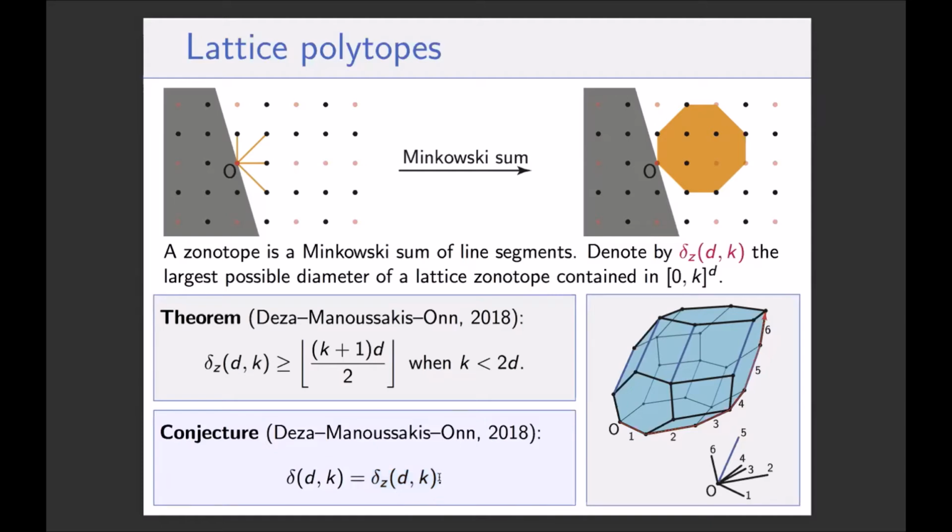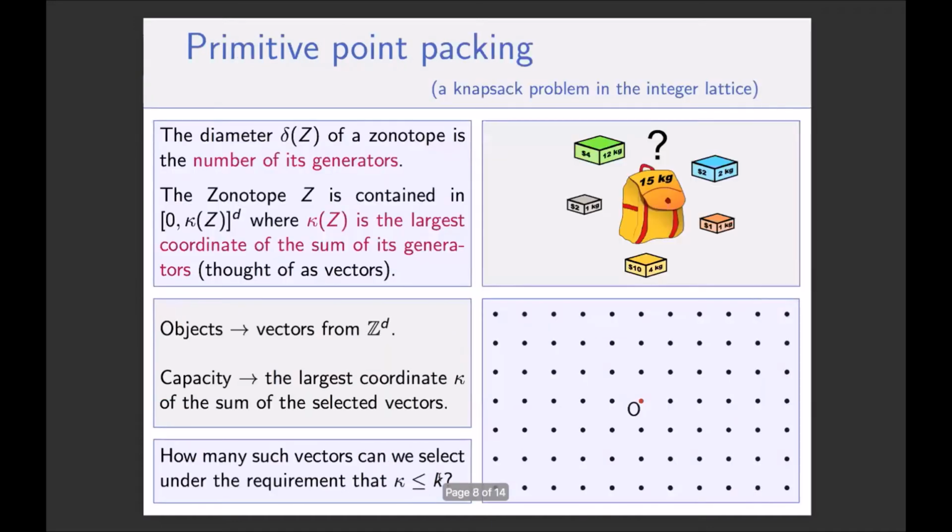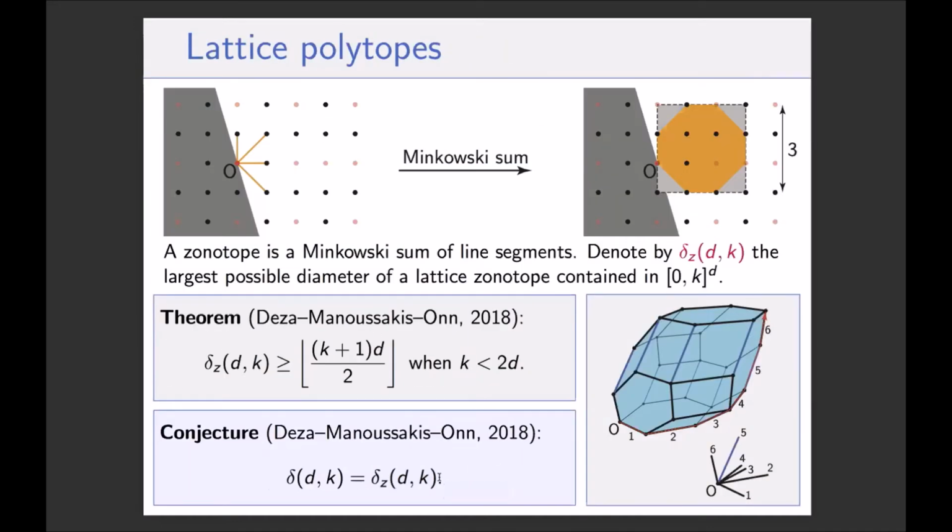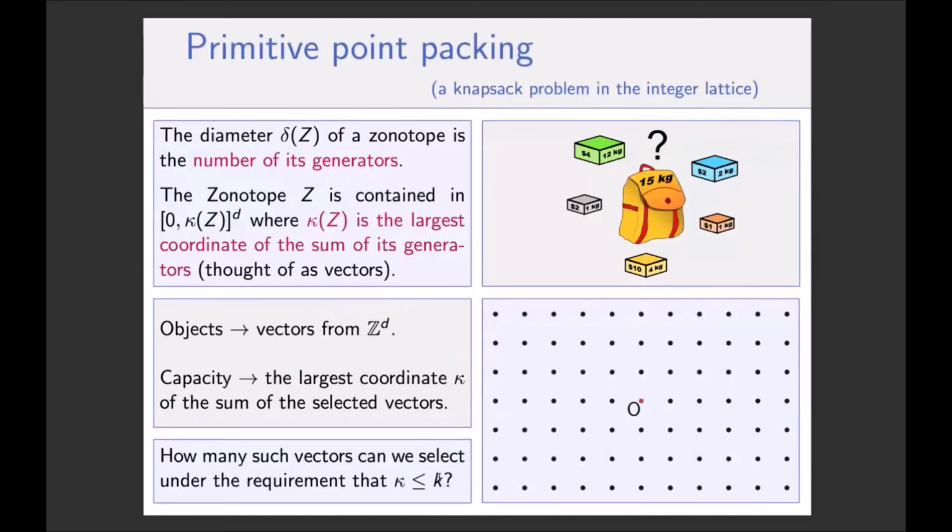And as Nori said already, we have a number of results about delta_z(d,k), and the main result I want to advertise in this talk is the fact that there is a formula for it, which might look surprising considering this conjecture. There would be, if the conjecture is true, a formula for delta(d,k) itself.